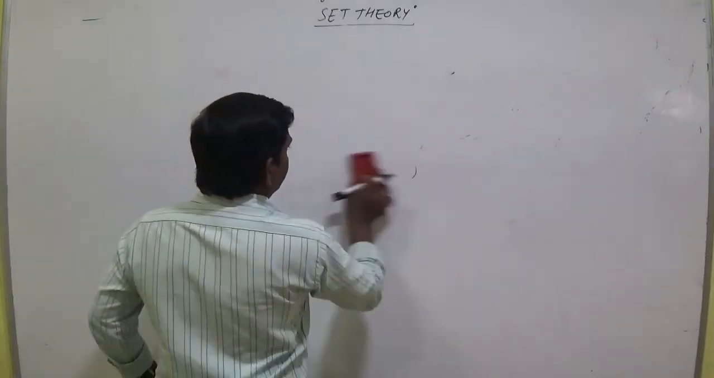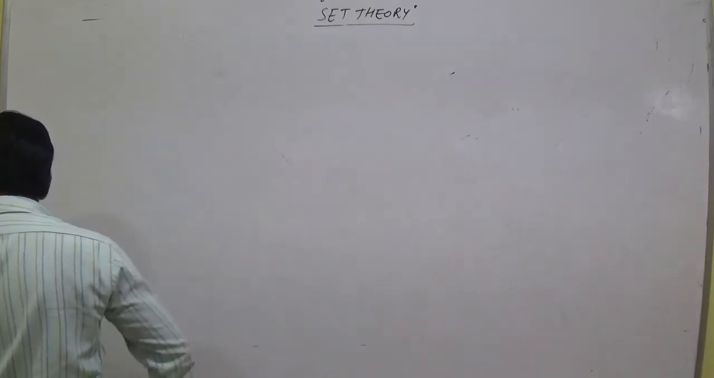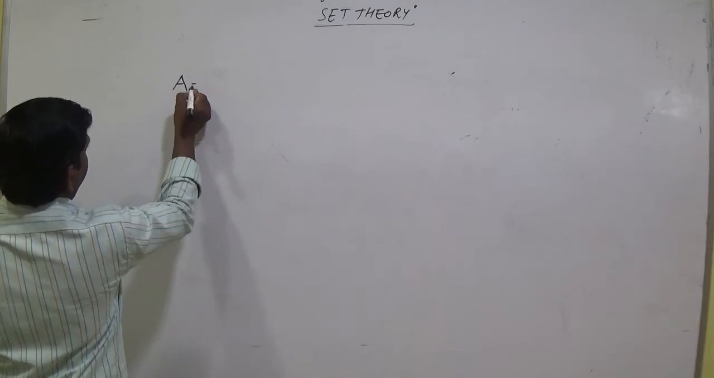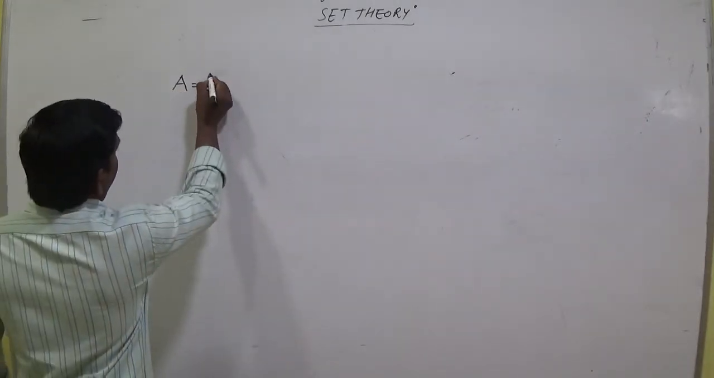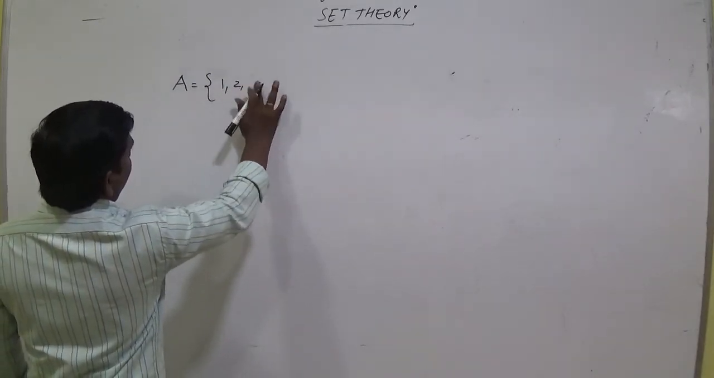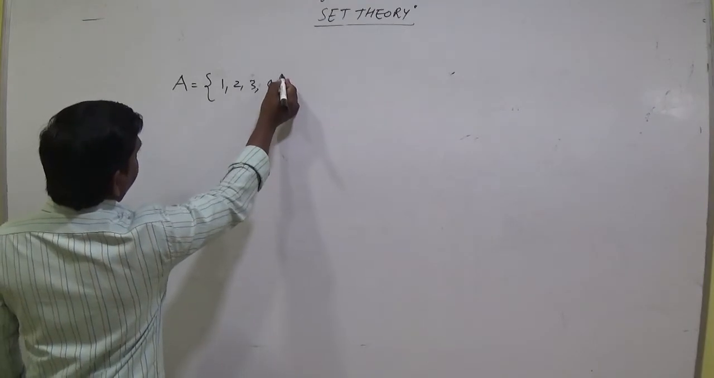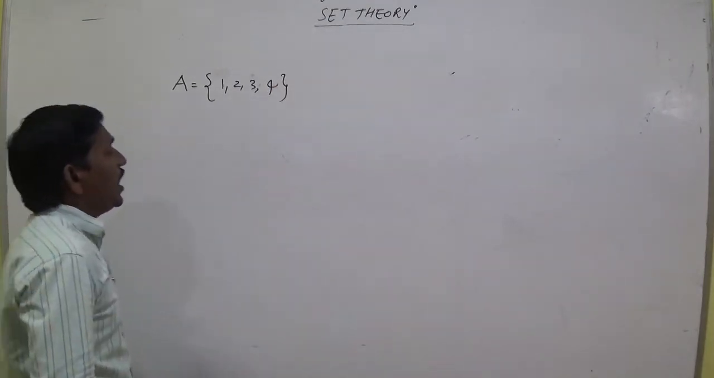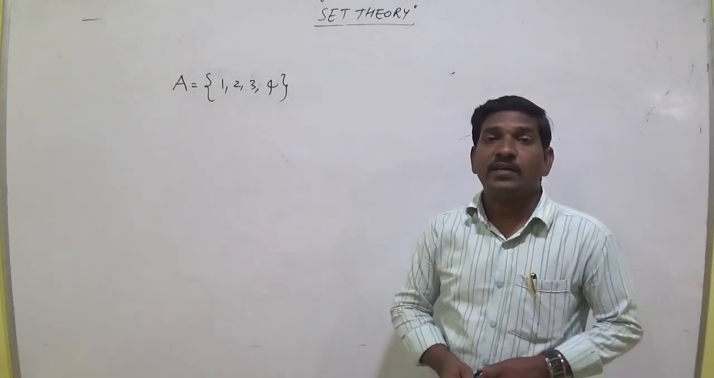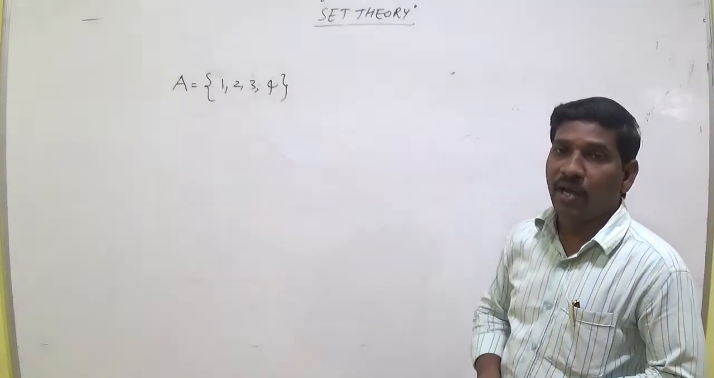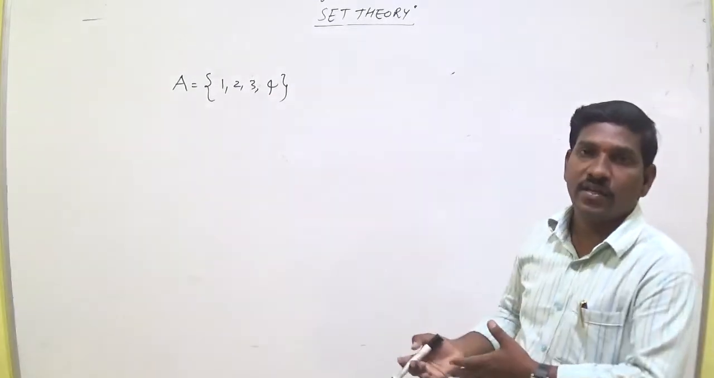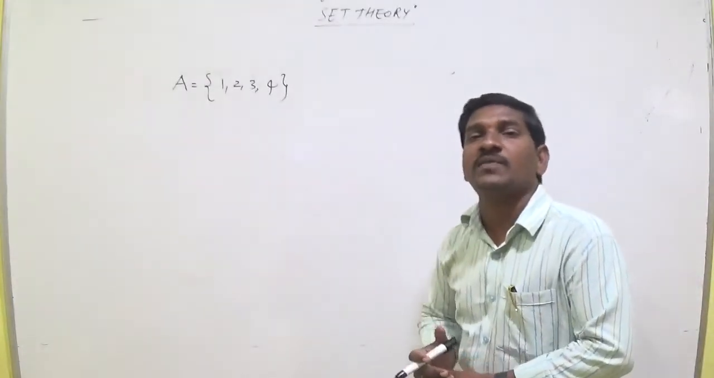Now let A be the set 1, 2, 3, 4. So A is a set and we have to write the number of subsets. How many subsets are there of a set?